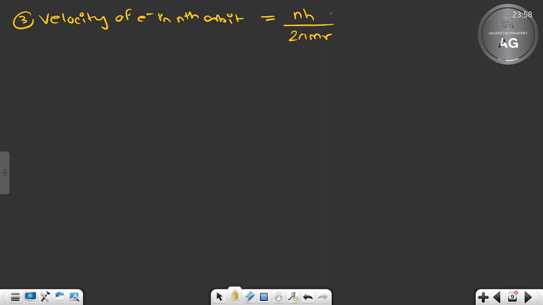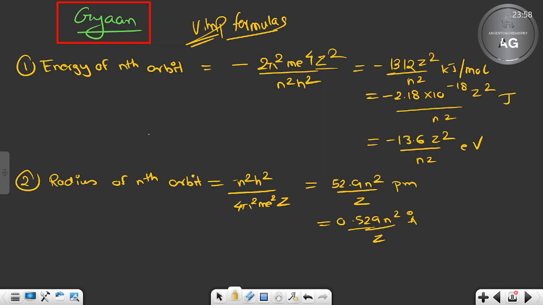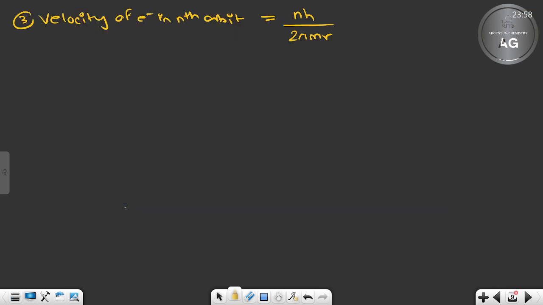This r is actually this r, and we have got the r value. Substitute the r value over here. After substituting, we will see something cancels. Put r equal to n square h square by 4 pi square m e square z.